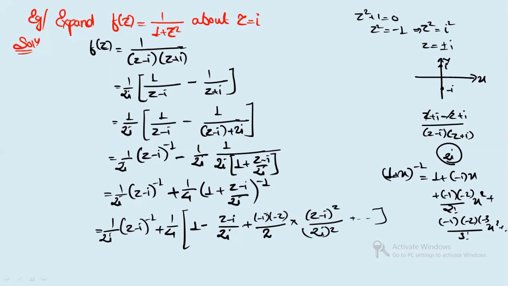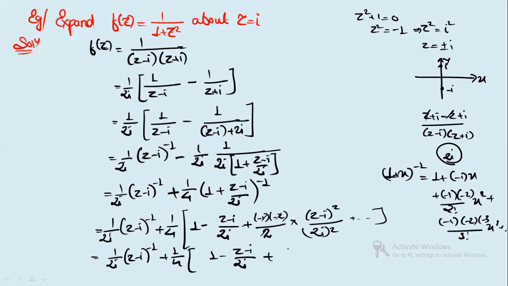So if you see, this will become what? 2 will get cancelled. Minus a minus is plus. So finally, what you will write in this case, if you see, 1 by 2i (z minus i) to the power minus 1 plus 1 by 4. And here you will write what? 1 minus (z minus i) by 2i, right? Plus (z minus i) whole square by 4i square plus and so on.